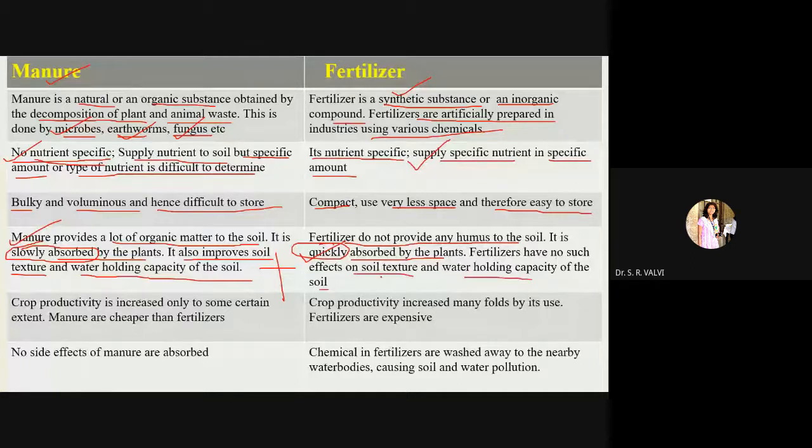of this fertilizer. Then next point, crop productivity is increased only to a certain extent, and manures are cheaper than fertilizers. And here you can see fertilizers are expensive, and the crop productivity increases many fold by its use. Means yes, by adding this fertilizer, crop productivity is going to increase. Then last point, there is no side effect of manure which is absorbed. And in case of chemical fertilizer, they are washed to the nearby water bodies, and hence we are having soil and water pollution.